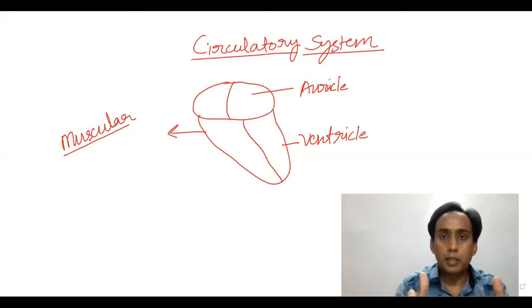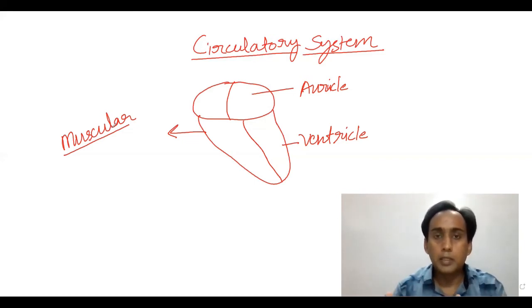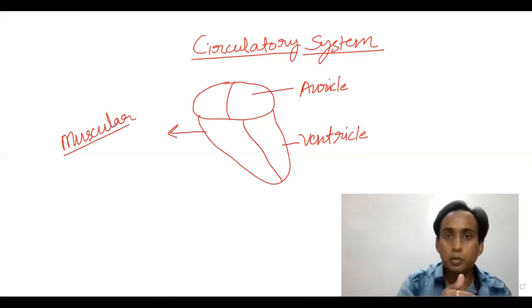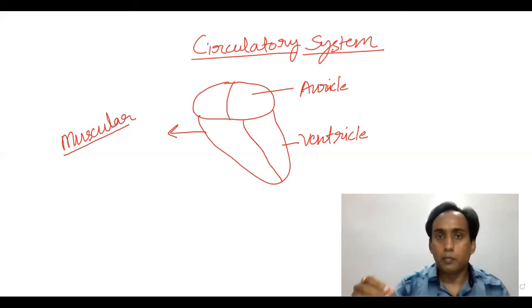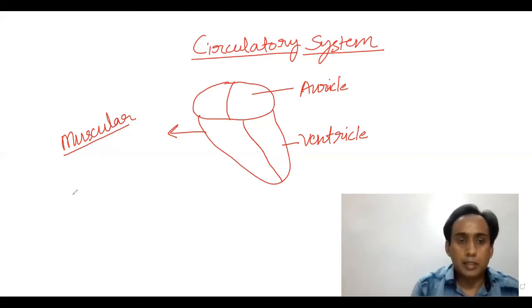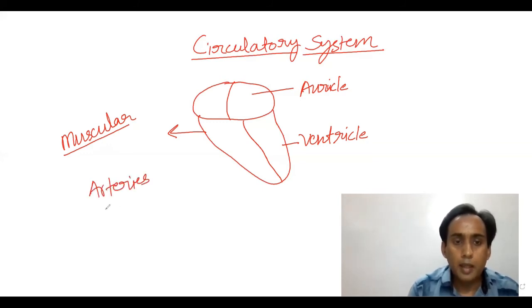Suppose the blood is pumped from the heart, but there should be a channel through which blood should go from the heart to the cells of the body. So what is this channel? These channels are known as arteries and veins.